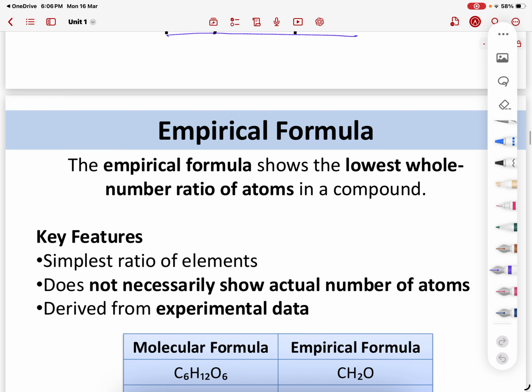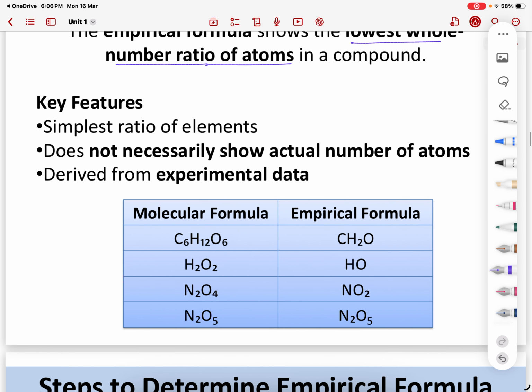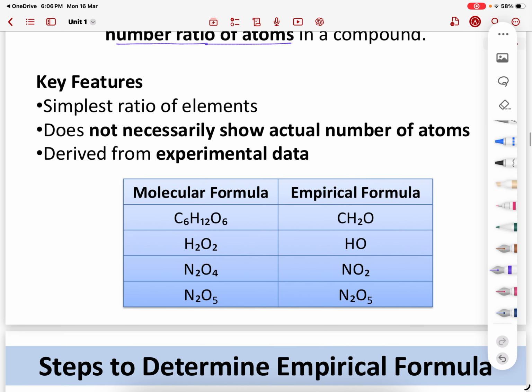Then comes empirical formula. Empirical formula means the lowest whole number ratio of the atoms in a compound. So look at this. Do you have a molecular formula? Molecular formula is the actual formula of the compound, and empirical formula is the simplest ratio of the atoms.